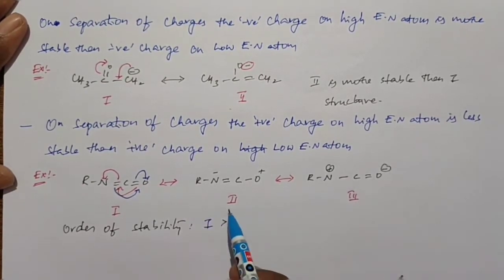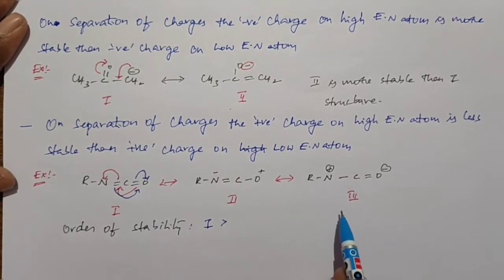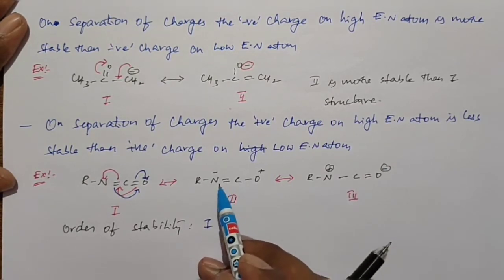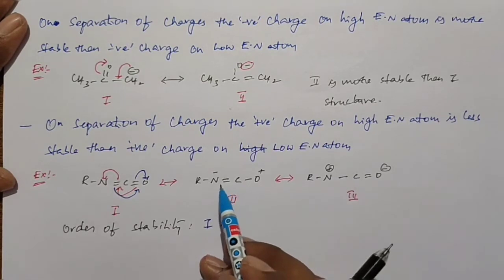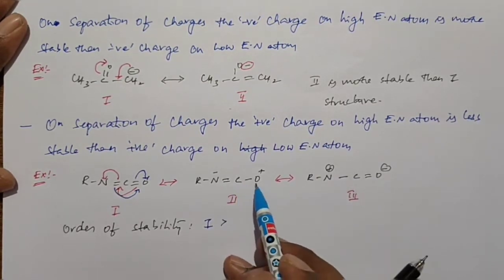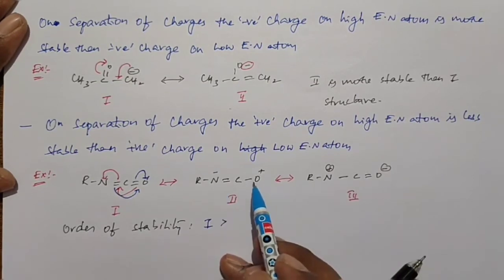After that we need to compare the second and third structures. In the second structure we have the atoms nitrogen, carbon, oxygen. Among the 3 atoms, oxygen is the highly electronegative atom.